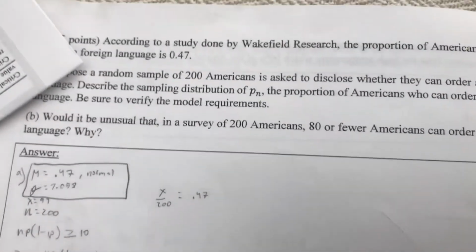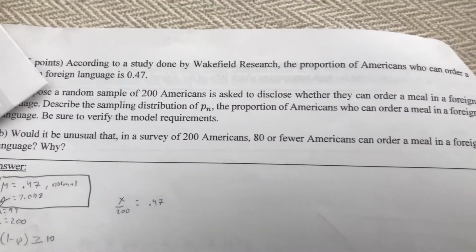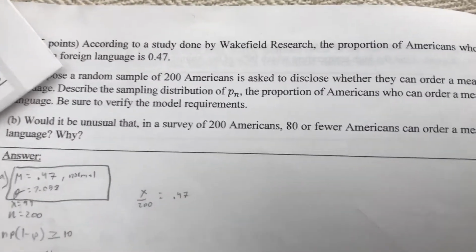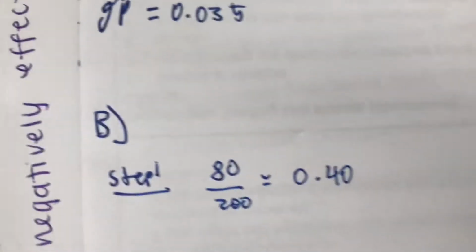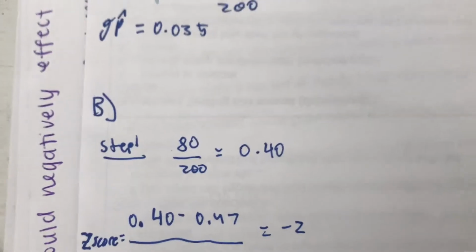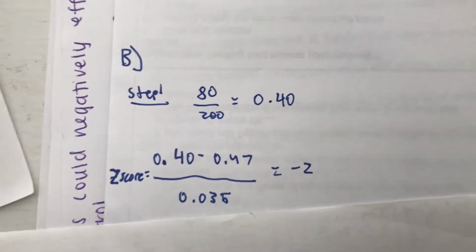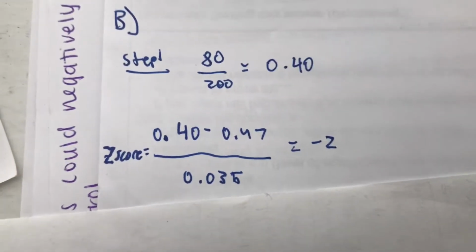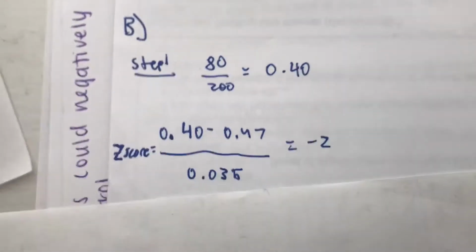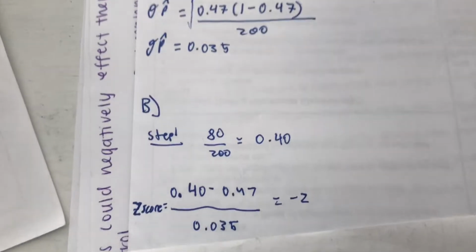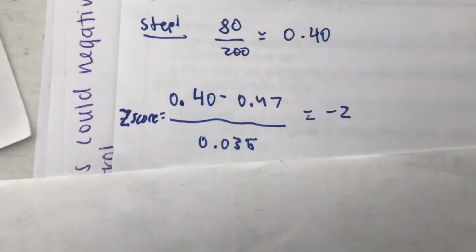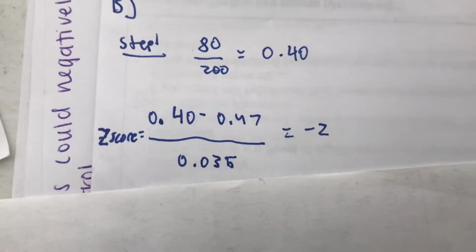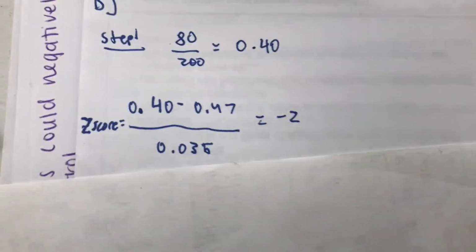So for part B of the same problem, step 1 is, we have to use 80, which is given in the problem, because it's looking for, would it be unusual that 80 or fewer Americans can order a meal in a foreign language. So we have to put 80 over 200, and we see that that proportion is about 0.4. Then we use our z-score formula, which is 0.4 minus 0.47, the previous proportion, over 0.035, which is the standard deviation, and that's equal to -2.